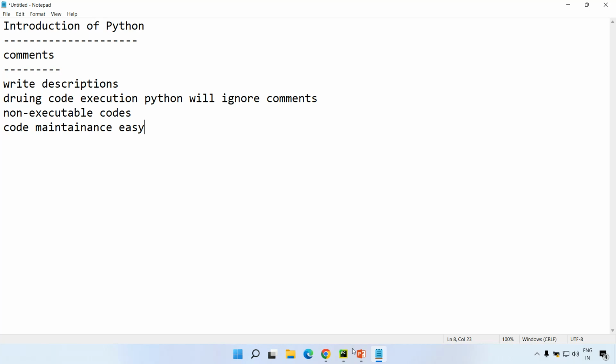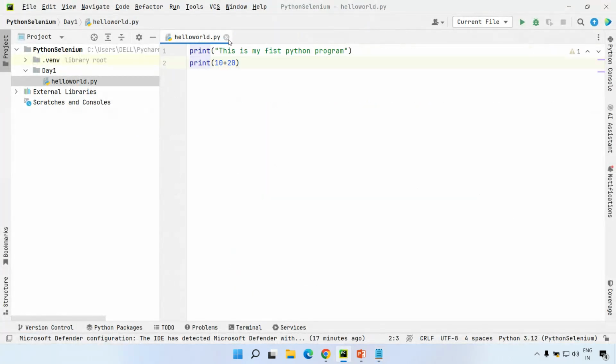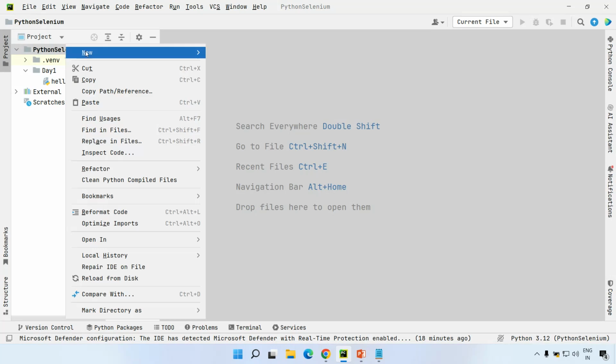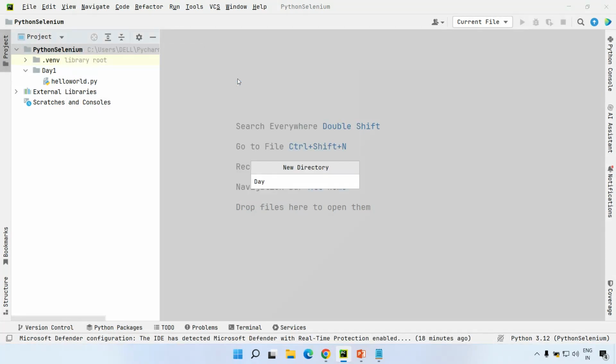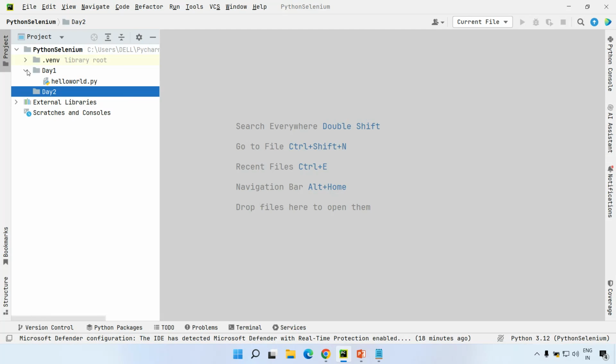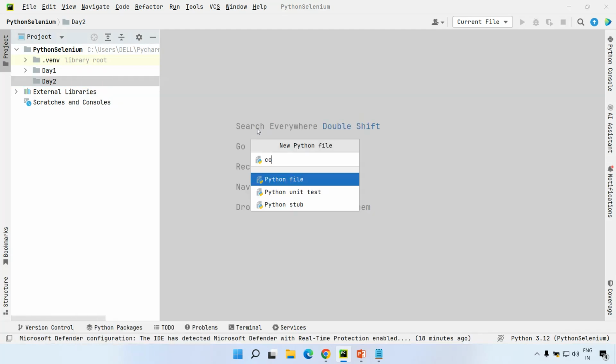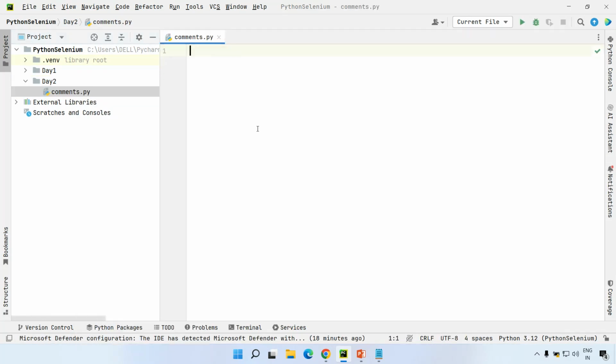Let us see a simple example. I'm going to PyCharm and creating a directory day2. Inside day2, let me create a Python file called comments. Comments are descriptions placed inside triple double quotes. When I specify first quote, second quote, third quote, you can see six quotes, that is, triple double quotes, are automatically highlighted. Inside these triple double quotes, I can specify some comments. Simply, you can see it here: this is a Python program.